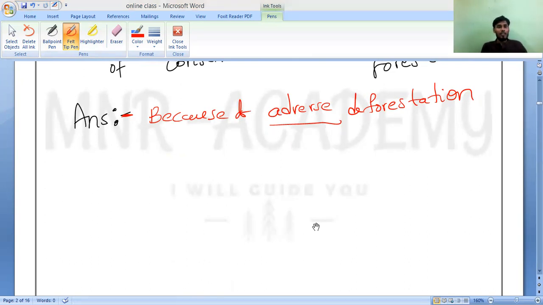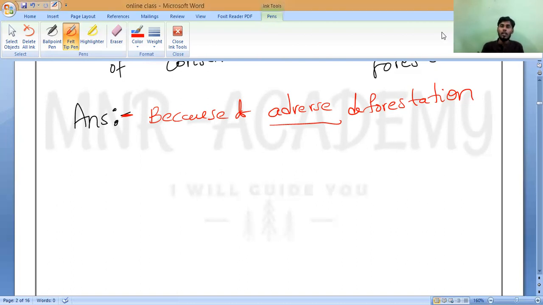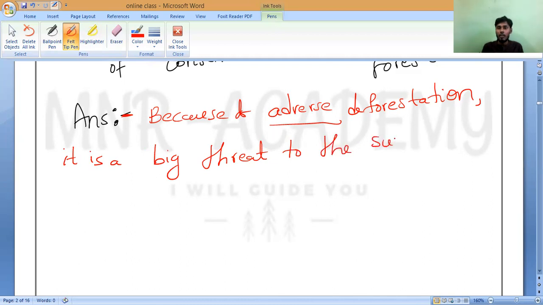It is a big threat to the survival of many animals and bird species, because of adverse deforestation. It is a big threat to the survival of many animals and bird species. Do you understand, Shruti? How we need to write? To the survival of many animals and bird species.